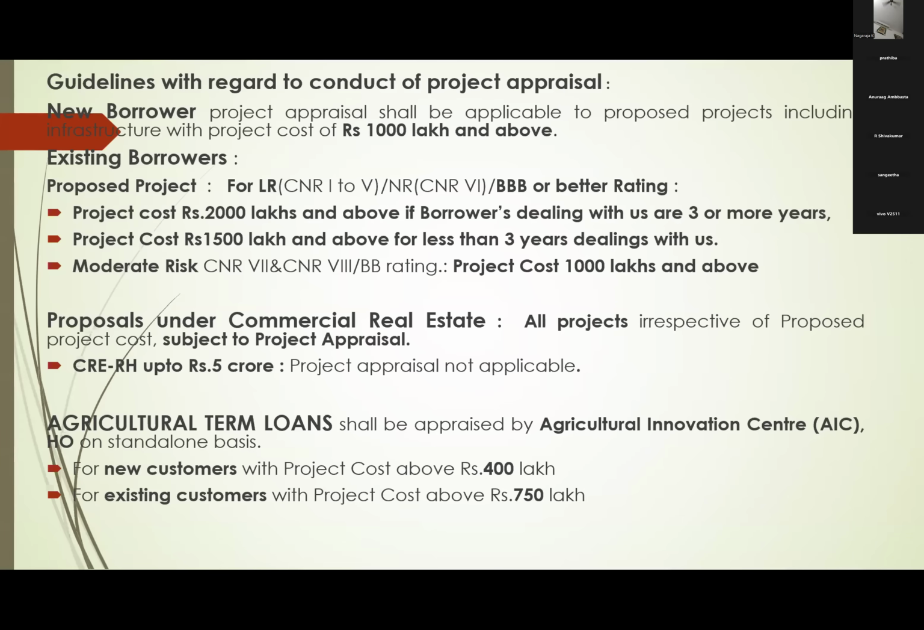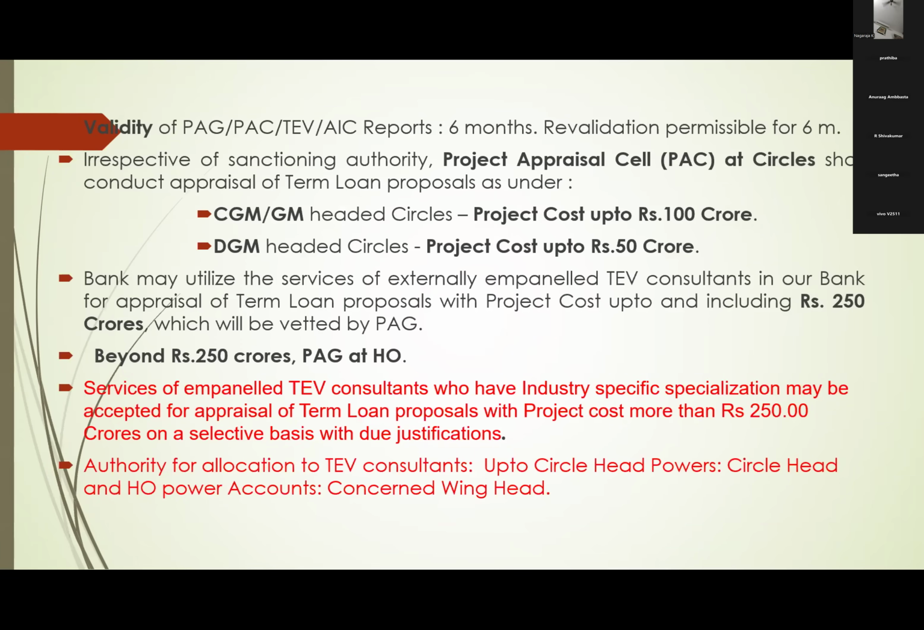For new customers, project cost above 400 lakhs, that means above 4 crores. For existing customers, project cost above 7.5 crores, this project appraisal is applicable. This is about conducting project appraisal. The validity of this PAG or PAC or PAV report, whatever they are giving, is 6 months only, and after 6 months it will be revalidated for another 6 months. They have to pay charges for the first project appraisal, and for revalidation after 6 months they have to pay 25% of the applicable charges.